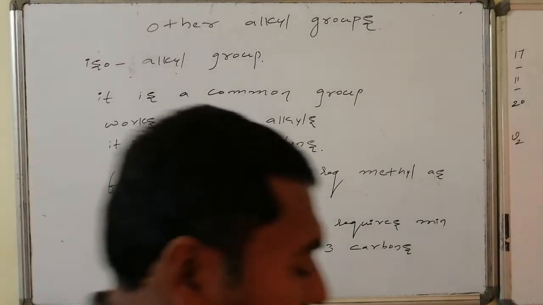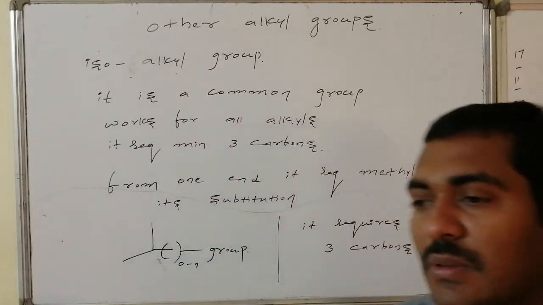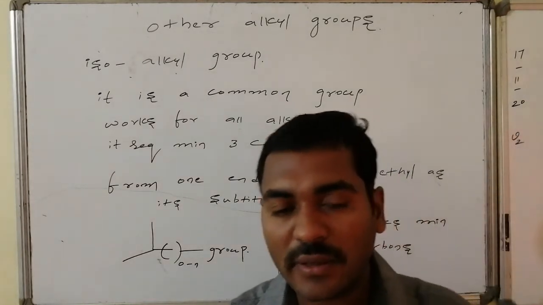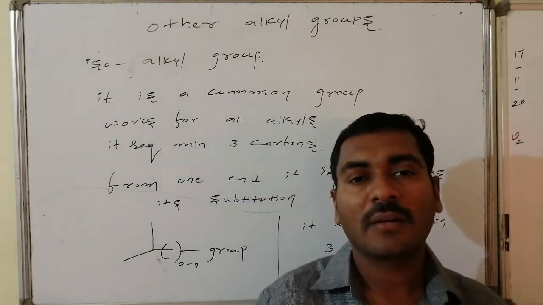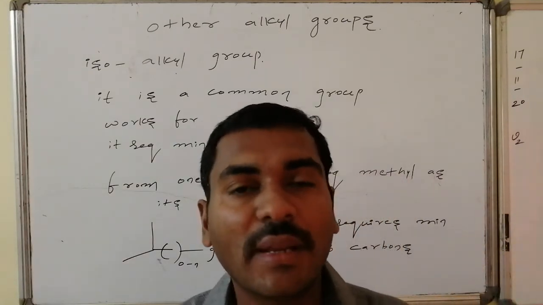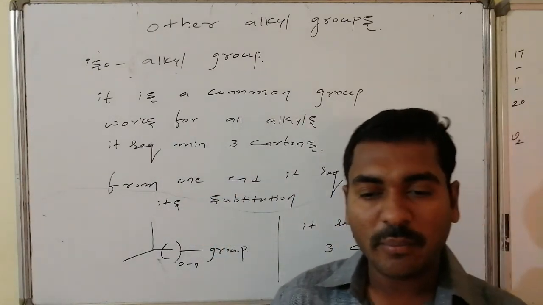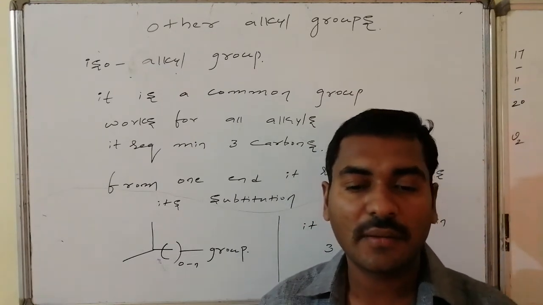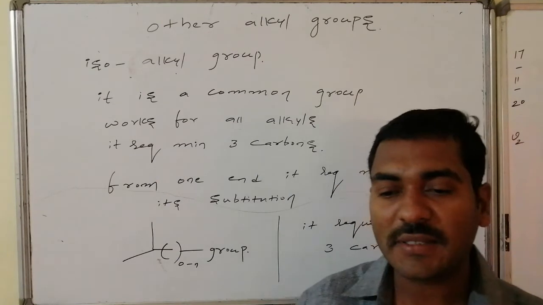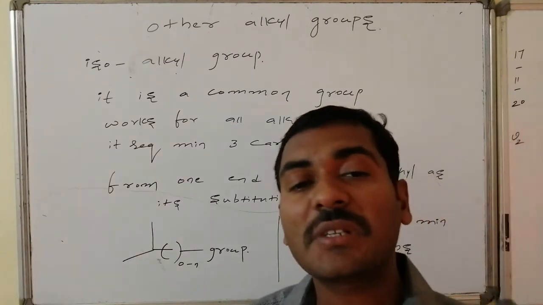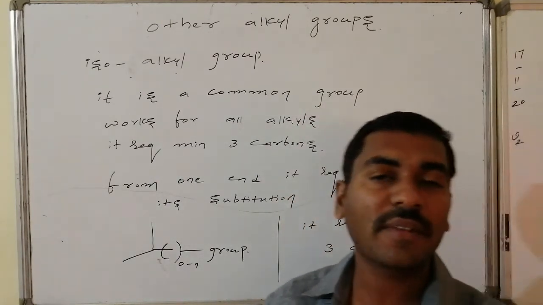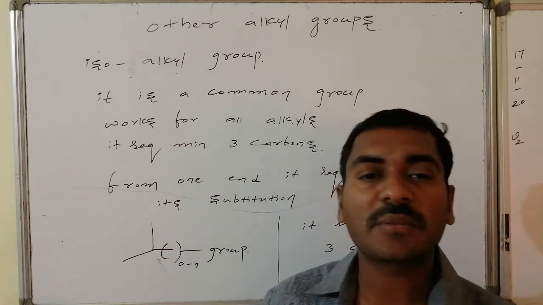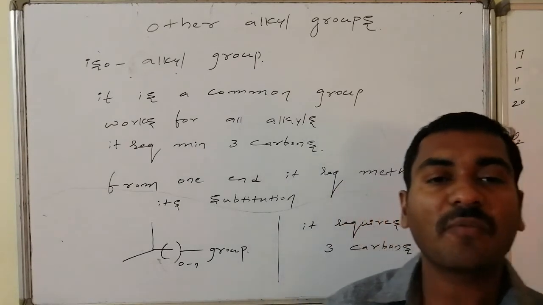The other alkyl group is the isoalkyl group. Isoalkyl is one of the common alkyl groups, and it works for many alkyl groups. The basic skeletal requirement for representing an isoalkyl group is that we need a substitution on the lengthy straight chain, such that it consists of at least methyl as the substitution, a minimum methyl substitution from one end.